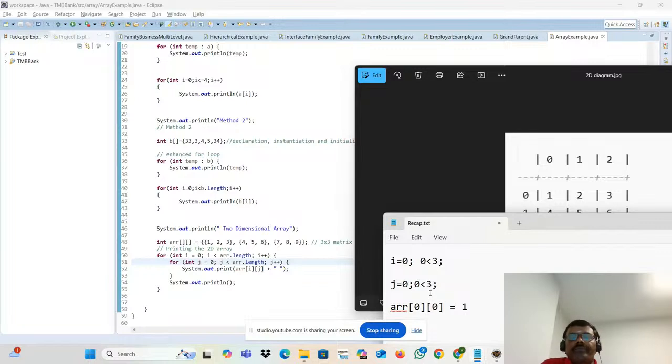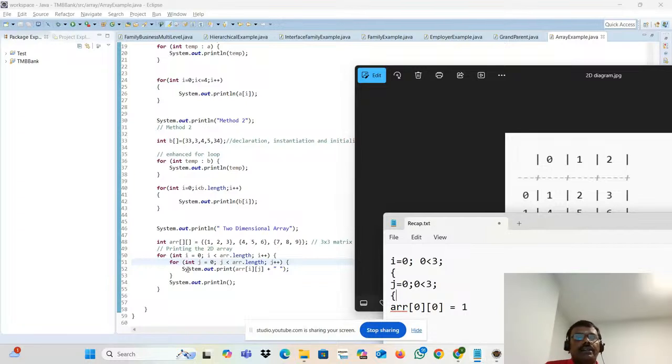Now, what will happen? This is a loop, right? So this internal loop will be completed first. Then only it will go out of it, to the external loop. So initially, J is equal to 0, 0 less than 3, condition is true, 0, 0 is printed. Now what will happen? The J value will be incremented. People will be thinking that the I value will be incremented. No. Think about that actually. This is the internal loop. This is the outer loop. First the internal loop will be completed, then only it will go to the outer loop.